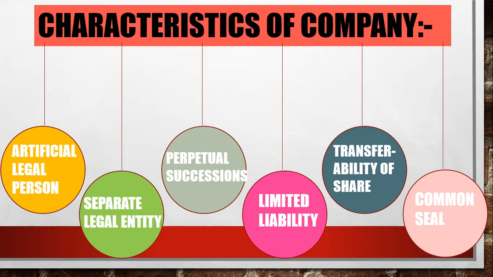Next, it's limited liability. You have limited liability. For example, if I am holding 1000 rupees of shares, that means I have a liability of rupees 1000. I have limited liability. Clear? Limited liability means you are liable only for the amount of shares you hold. If I am holding 10,000 rupees of shares, I have a liability of rupees 10,000. Clear?